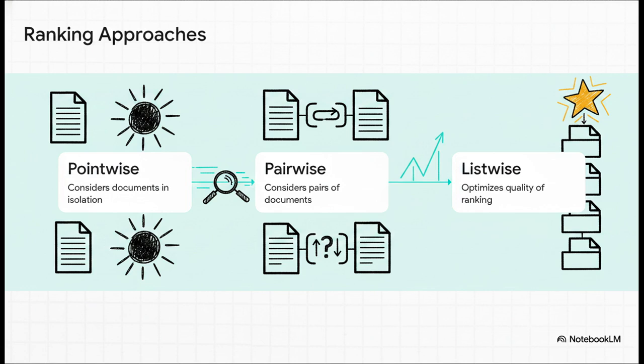So we stepped up to pairwise. Here, the model takes pairs of documents and asks, okay, should document A be ranked higher than document B? Better, for sure, but still not perfect. Finally, we arrive at the absolute state-of-the-art, list-wise. With this approach, the algorithm doesn't just look at single pages or pairs. It actually optimizes the quality of the entire ranked list all at once.